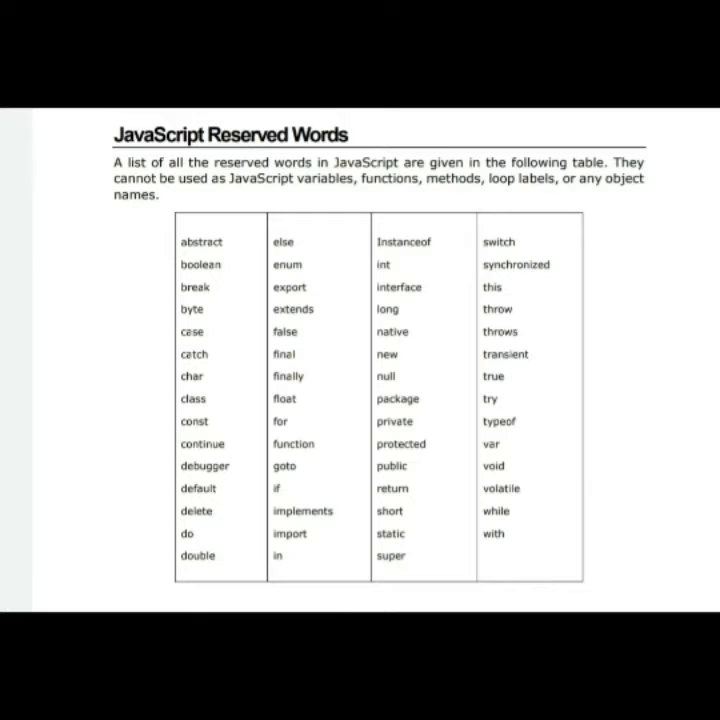Next, there are some reserved words in JavaScript which we cannot use as variable names, functions, methods, loop labels or any object names. This is the table. You can see abstract, boolean, break, byte, case, final, finally, float, int, for, if, implements, import, super, static, while, with, void, throw, this, switch, instanceof, and in the later classes we will discuss these words. Okay.